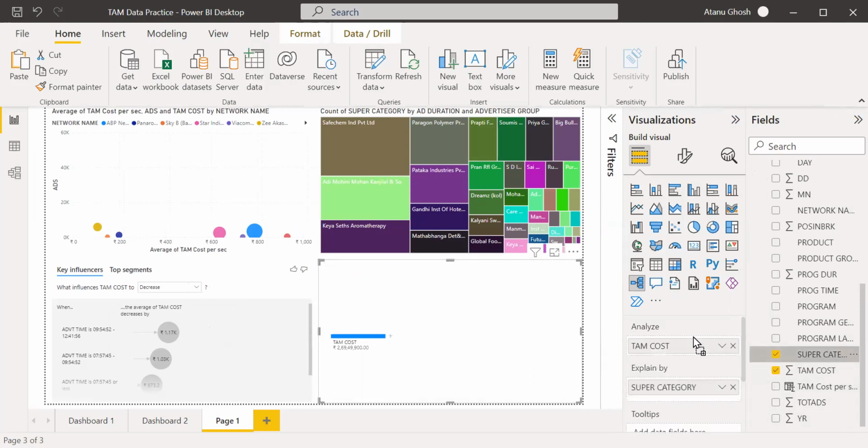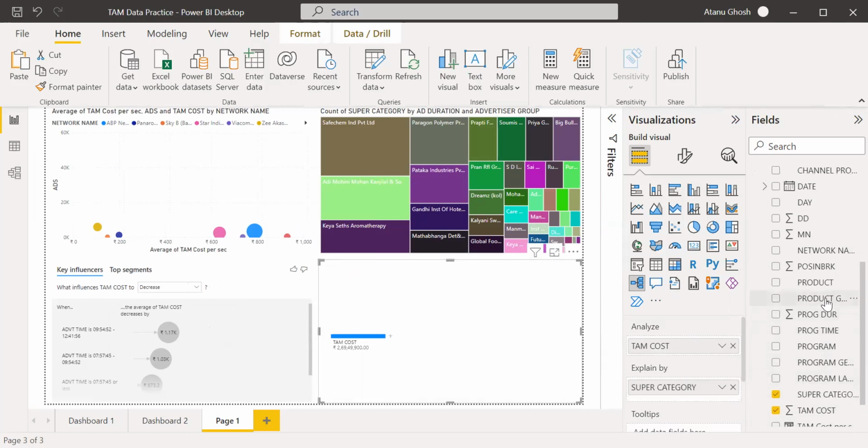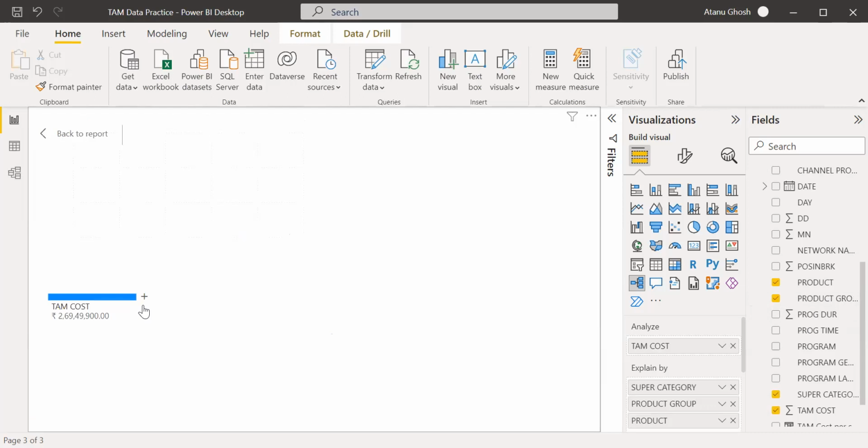Then we have product group, then we have product. So now you can have this. So total TAM cost is this one, 2.69 billion, I guess.